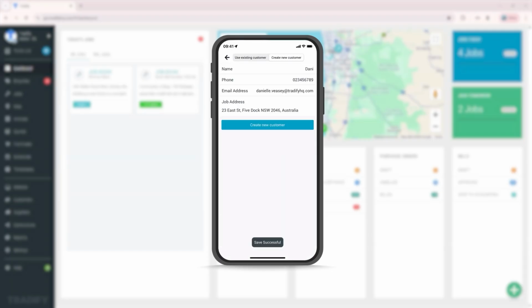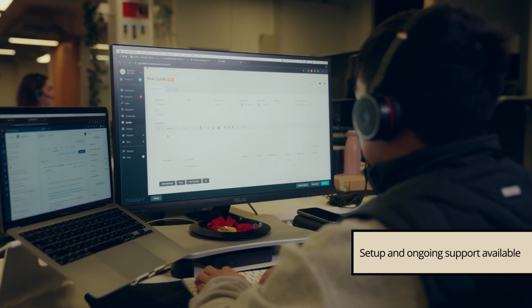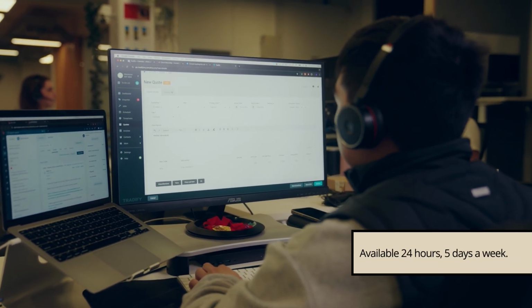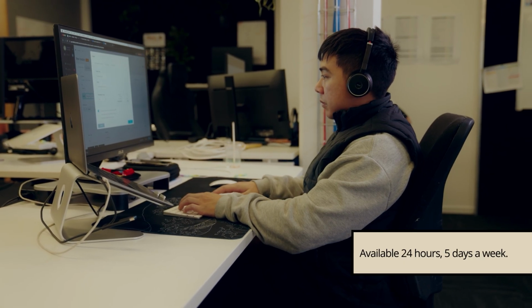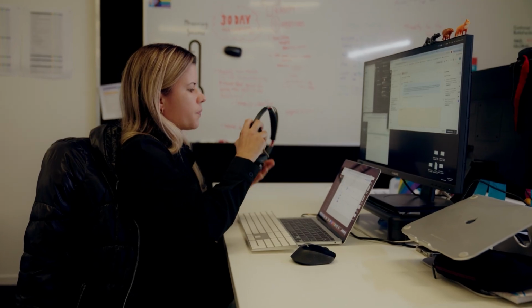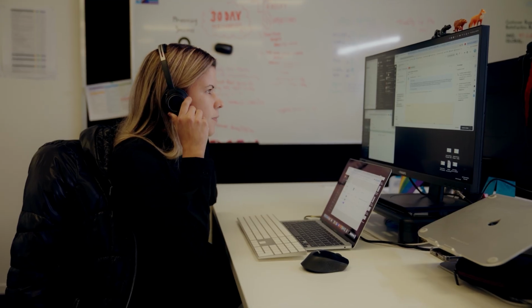Before we jump into the workflow, it's worth noting that Tradify makes setup easy. As a customer of Tradify, you have access to full customer support from the get-go, from assisting you with the setup of your account to ongoing help that you may need during your customer journey.